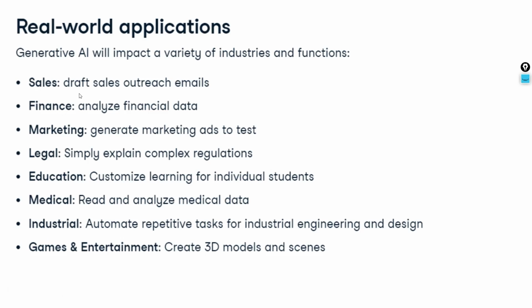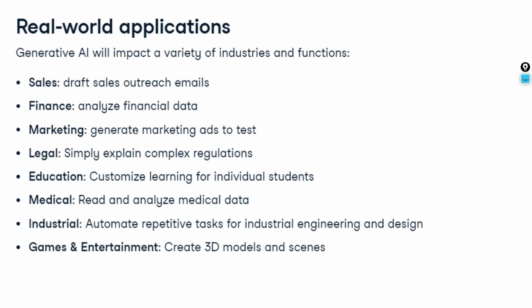These are some of the applications, and I've added more. In terms of sales, drafting sales outreach emails. After ChatGPT, most people have changed their way of working: marketers, content creators, even ed tech people who used to generate materials. Now we have a lot of available AI chatbots where we can generate new data based on our requirements.